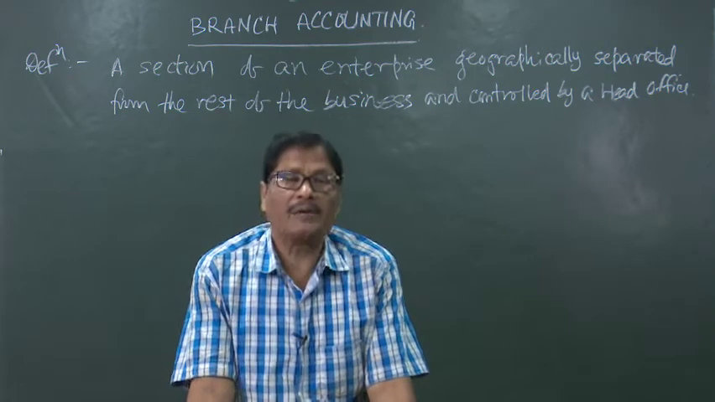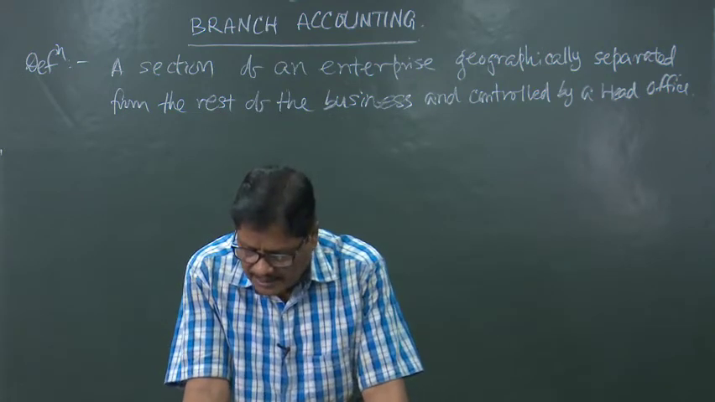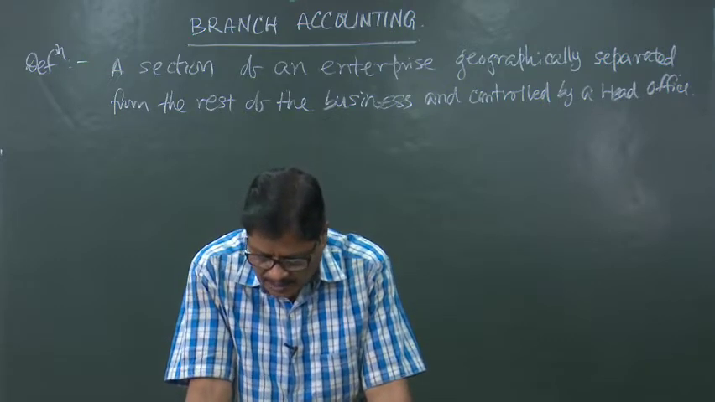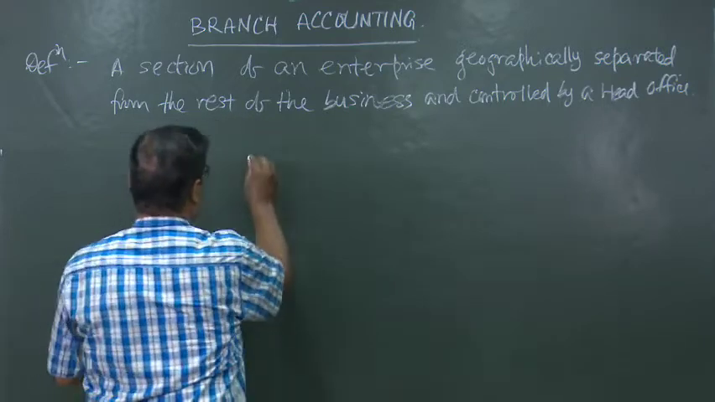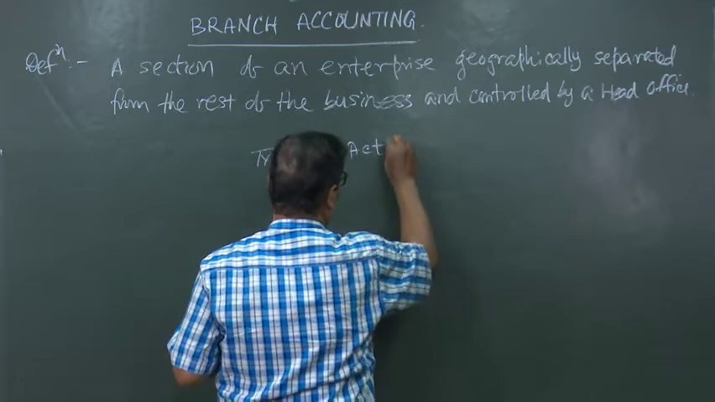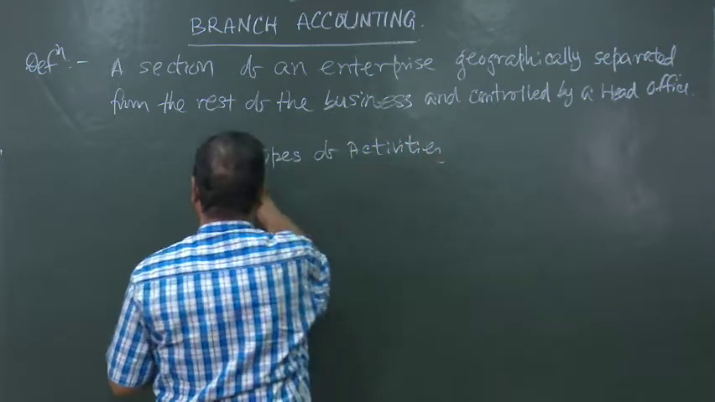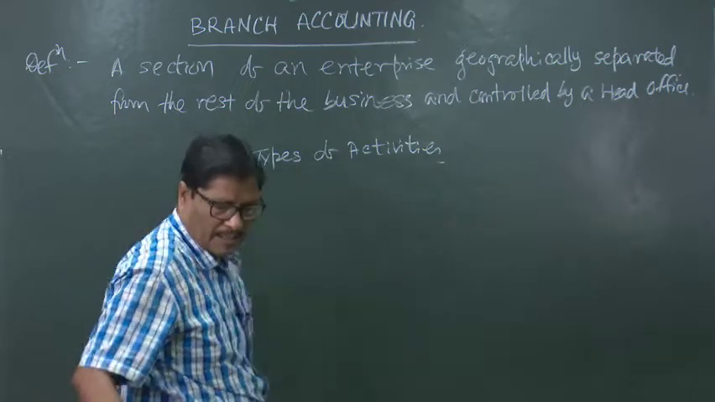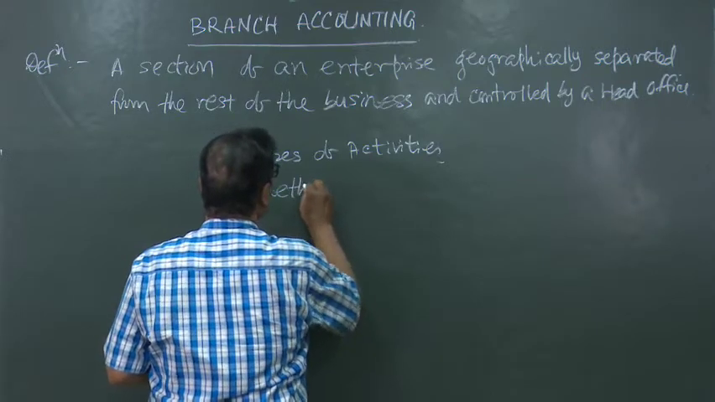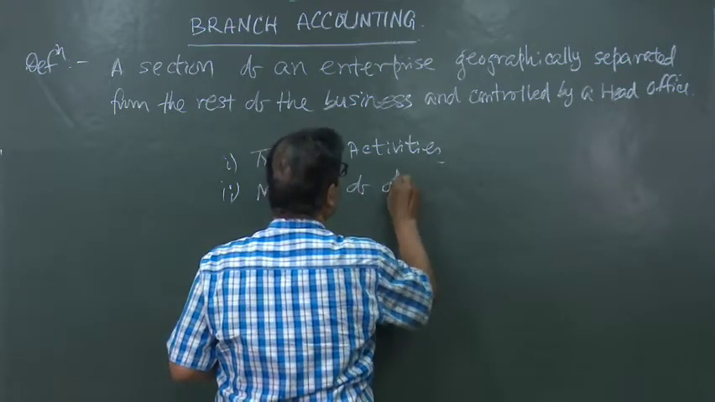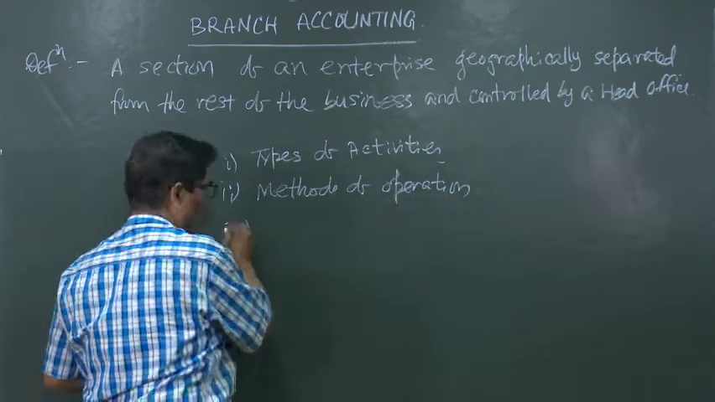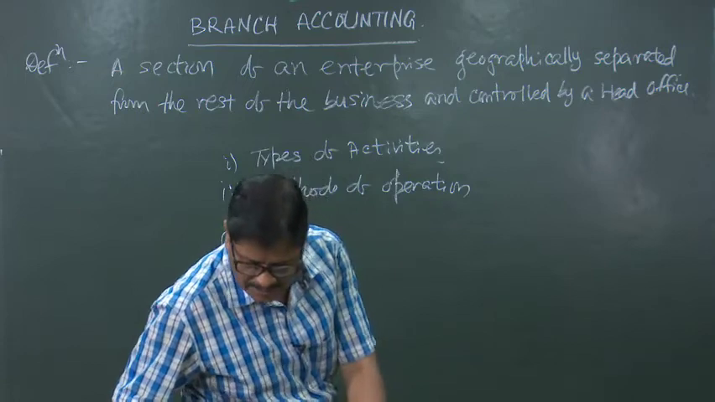The system of accounting practiced in the head office and the branch varies between different enterprises in accordance with their types of activities, then number 2, methods of operation, and number 3, preference of management.